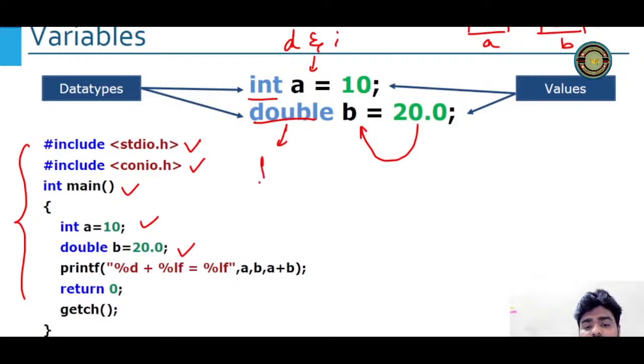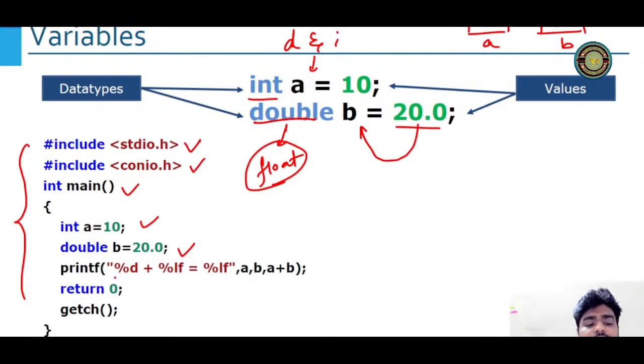Now we have also one more data type which is float. Float accepts a smaller decimal value, double accepts a larger decimal value. Now you will answer me, you have written 20.0 which is smaller decimal value, then why I am putting double here? That's your choice. You can put float, you can put double, that's all upon you. It will not give an error.